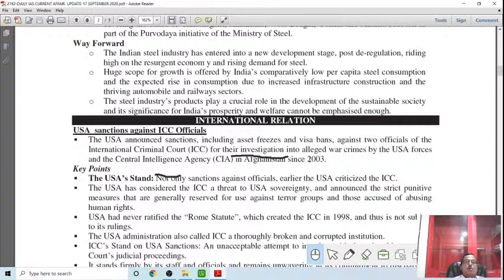So the ICC started investigating two officials of the American Central Intelligence Agency and the American military forces. That enraged America, and America declared asset seizure.